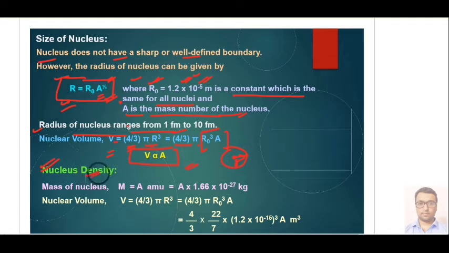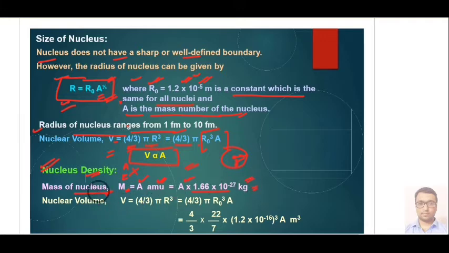After that we have nuclear density. How do we calculate it? Suppose the mass of a particular nucleus, a general nucleus represented by ZXA, is A AMU. We multiply by the conversion factor to convert it into kg.